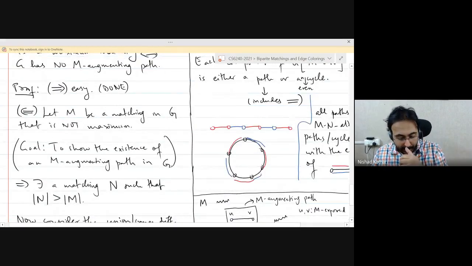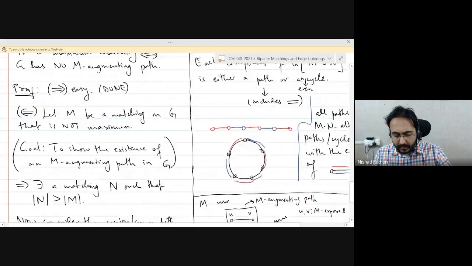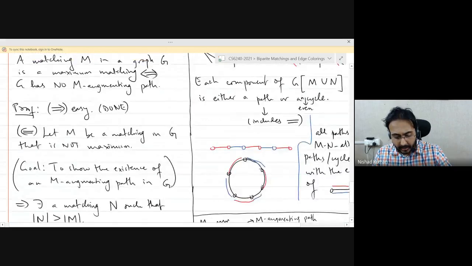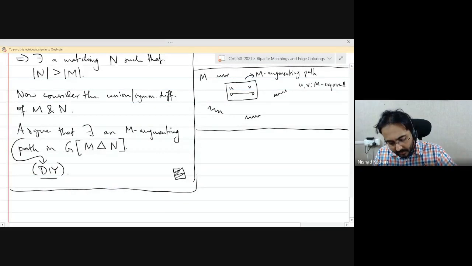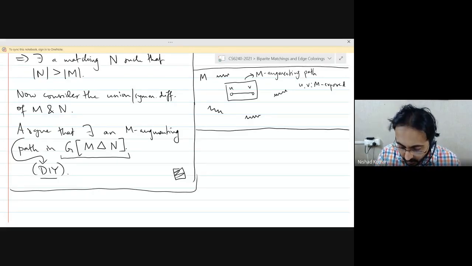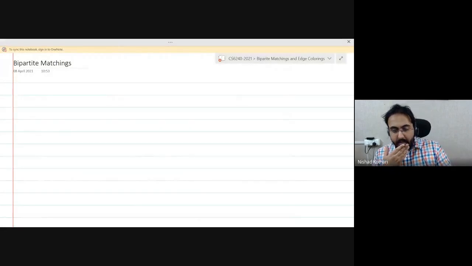Okay, good. So are there any questions or concerns pertaining to anything we have covered so far in matchings? Okay, so hopefully you all were able to figure out this last detail, why there is an M augmenting path in the graph induced by M symmetric difference N, the edges in this set. Okay, good. So if there are no questions, let's move on to bipartite matchings.